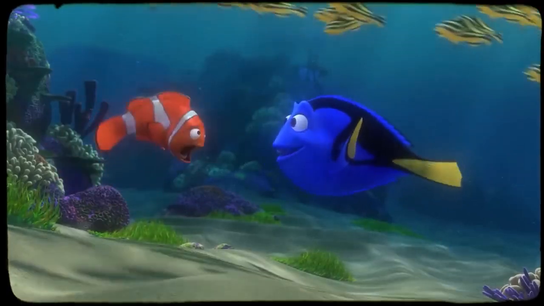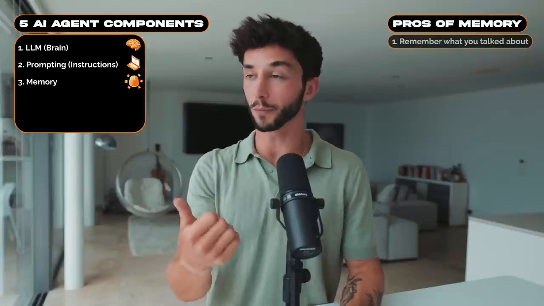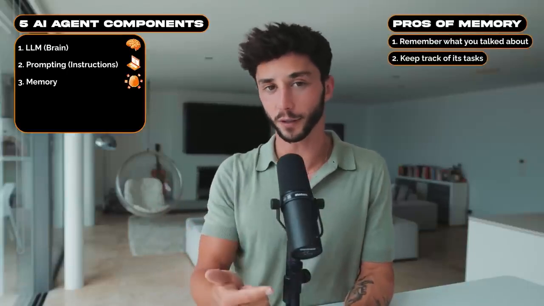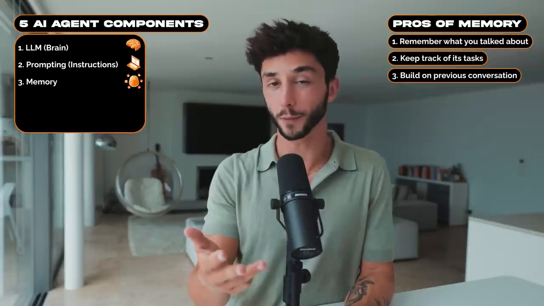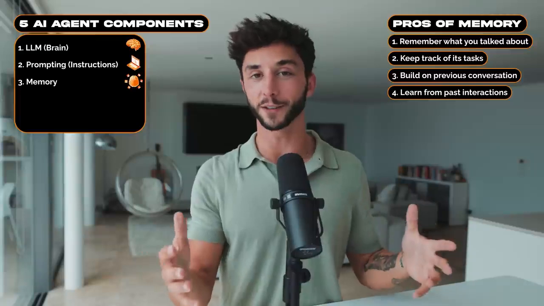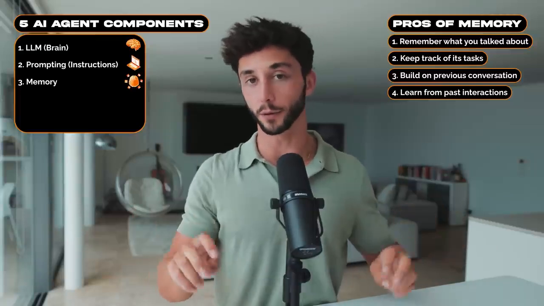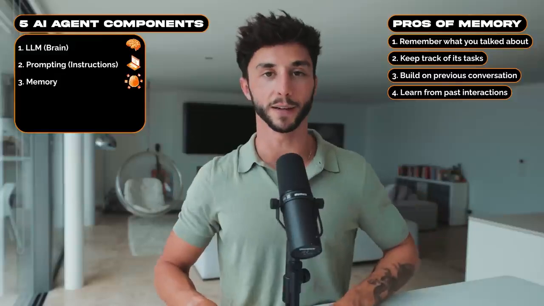Thirdly, agents need memory. Imagine trying to have a conversation with someone who forgets everything you said 30 seconds ago, right? Memory is really important because it allows your agent to remember what you talked about just a few messages ago, keep track of the tasks it's been working on, build on previous conversations, and even, in more advanced ones, learn from your past interactions. The good news about memory is that most AI agent platforms completely handle this component automatically, so you don't need to worry too much about it, but just know that it is an important part of a functioning AI agent.